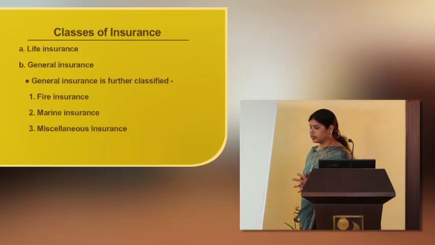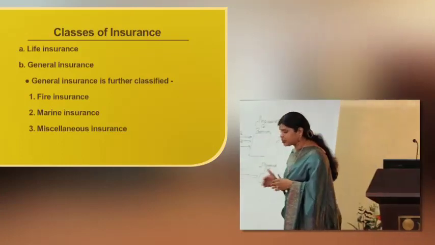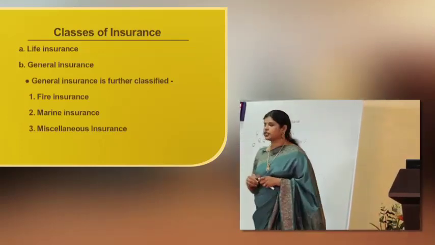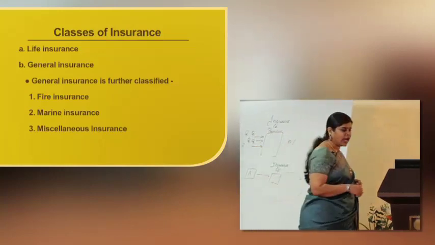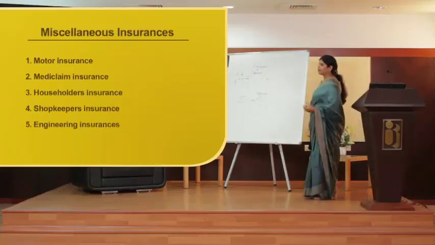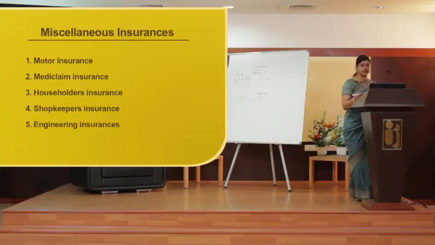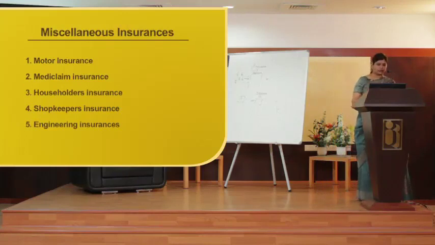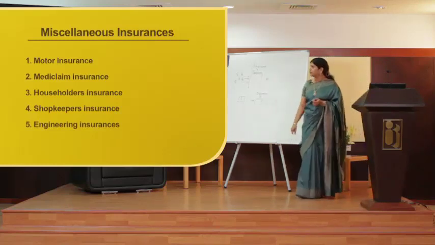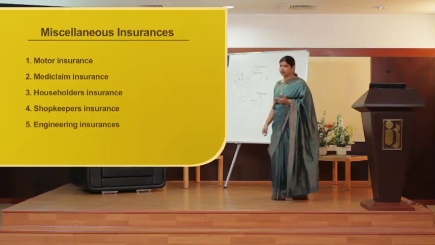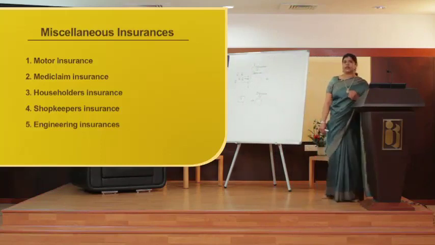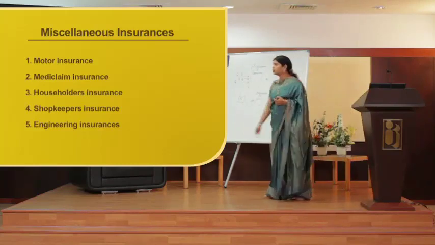So basically we have 2 categories of insurance, one is life and one is non-life, which is called general insurance. Under general insurance we have further classifications which are fire insurance, marine insurance and miscellaneous insurance. Under miscellaneous insurance we have motor insurance, that is vehicle insurance, trying to protect the vehicle, then mediclaim insurance, as we have already talked about, reimbursement of any medical expenses, then householders insurance in case of any burglary, any theft, any fire taking place in the house. If such a loss has to be protected, it is done through a household insurance.